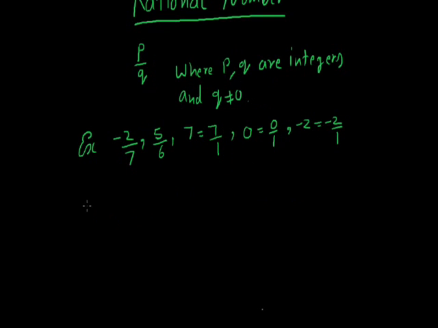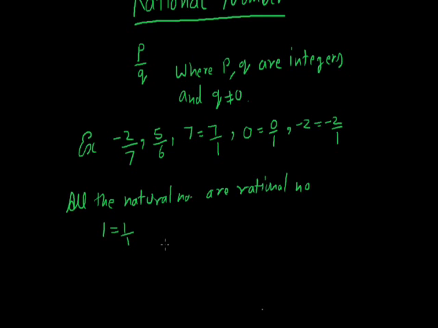Now we can say that all the natural numbers are rational numbers. Why? Because every natural number can be written as, let's say the natural number is 1, so 1 can be written as 1/1, that is p by q form. Let's say the natural number is 2, so 2 can be written as 2/1. So by this we can say that all the natural numbers can be written in the form of p by q, so all the natural numbers are rational numbers.